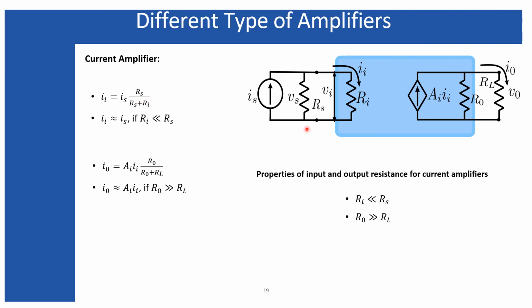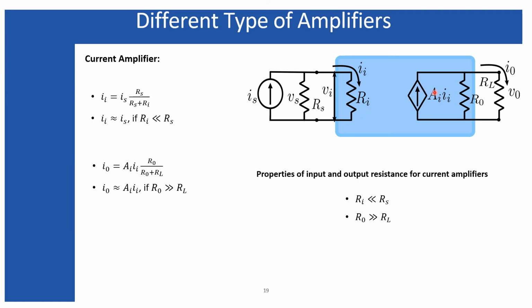Similarly, for a current amplifier, we expect that the entire source current should pass through the input impedance of the device, because the current passing through the input impedance must be amplified by this current amplifier, which I have represented here as a dependent current source that depends upon the input current passing through the input impedance of the device.